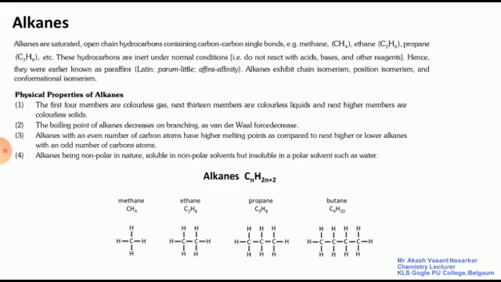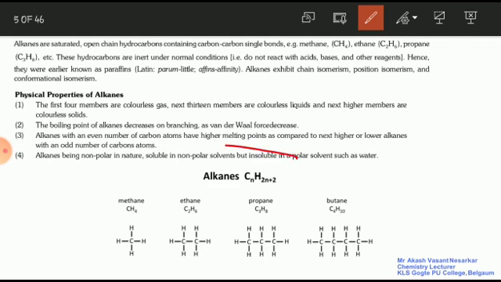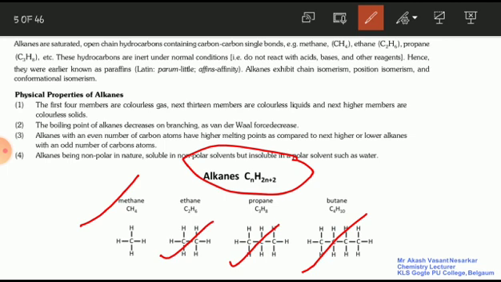Now let us see the first four members of the alkanes. So this is your general formula CnH2n+2. CH4 is nothing but what? Methane. C2H6 is nothing but what? Ethane. C3H8 is nothing but what? Propane. And C4H10 is what? Butane. So this is about alkanes.